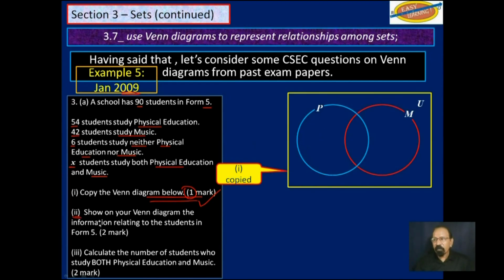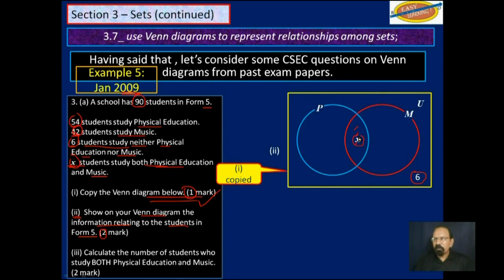Part 2 says, show on your Venn diagram the information relating to the students in Form 5 for 2 marks. So you have to fit in all this information you see up here. All that 90, this 54, that 42, that 6, and this X. So we know 6 students study neither physical education nor music, so that is the easiest to fill in. The next easier one will be those who study both physical education and music. That's in this space here, and that is X. So we have that.